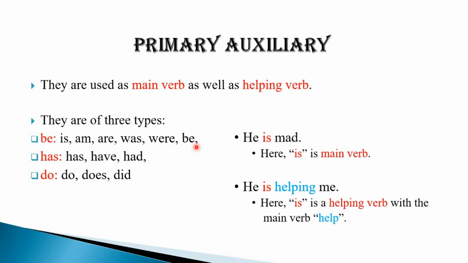These 6 examples of auxiliaries can stand alone, can be used as they are without the aid of any other verb, and hence these primary auxiliaries act as main verb. Let's have a look at this example. He is mad. Here is is your verb, and since there is no other main verb here, is stands alone. So is is your main verb. Whereas in the other example, you will see, he is helping me. Your verb is helping, where help is your main verb, and I have used it in the continuous form using ing.